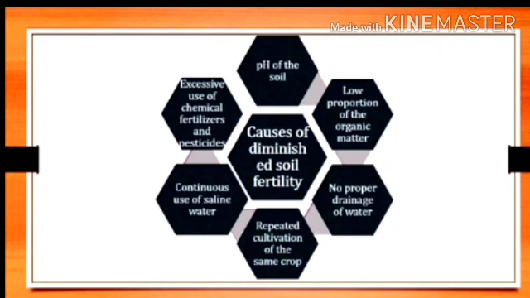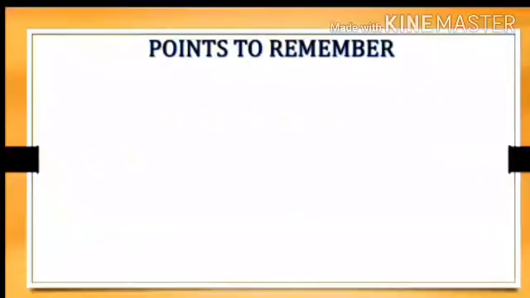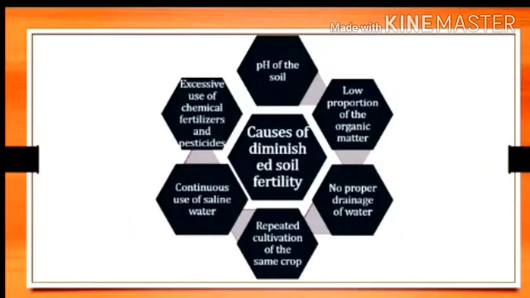Then repeated cultivation of the same crop every year. As every year we are taking a single crop only, the quality of the soil gets reduced. So that is also one reason.